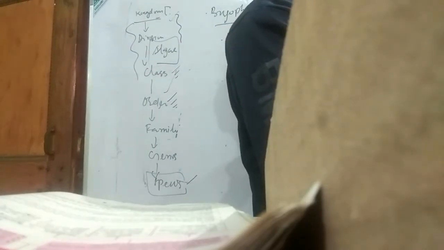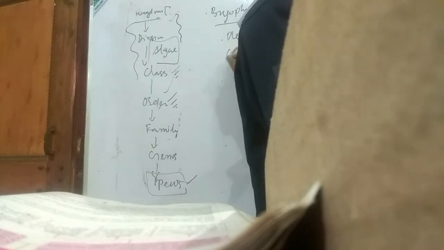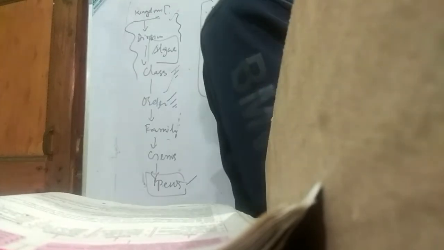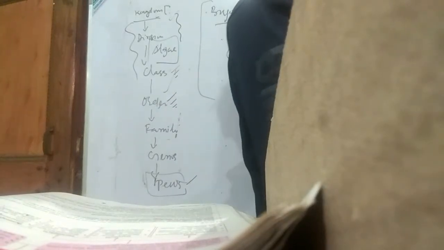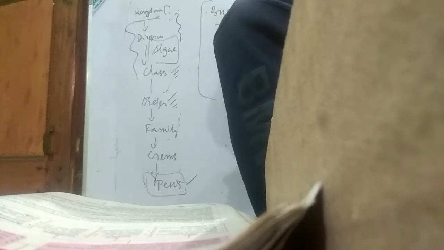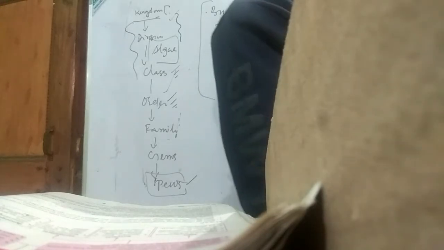Bryophytes along with pteridophytes, gymnosperms and angiosperms are called embryophytes. This is important. What is meant by embryophytes? Embryo is a multicellular sporophytic structure.